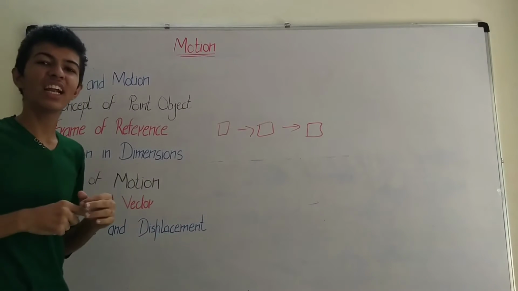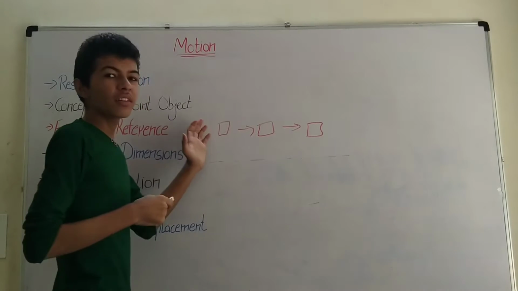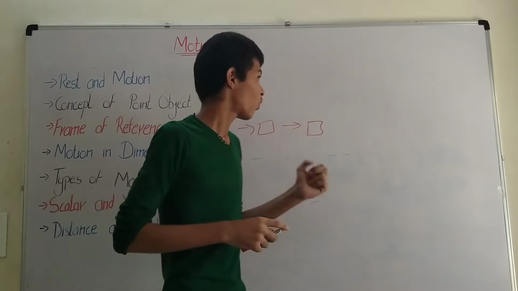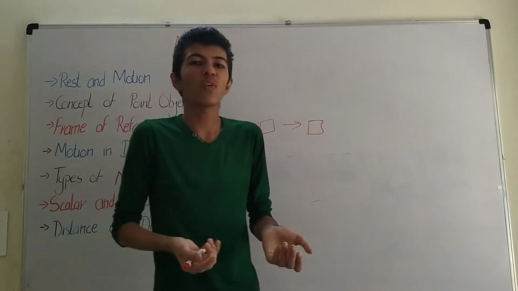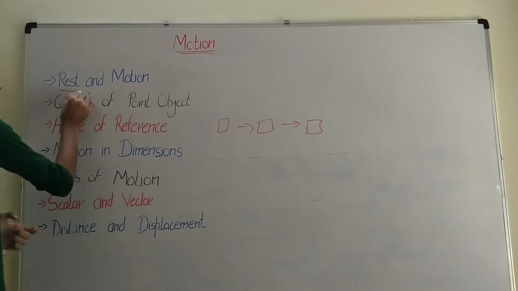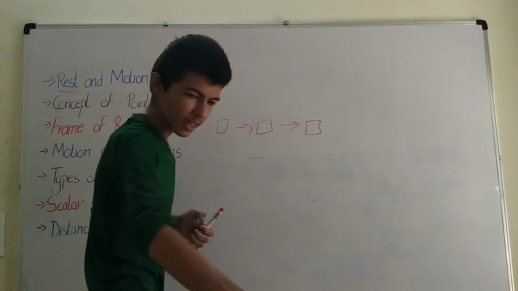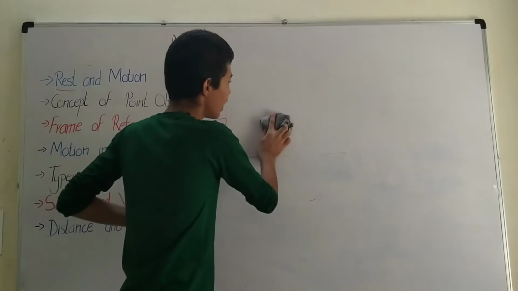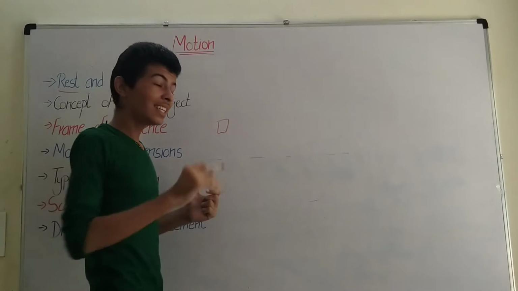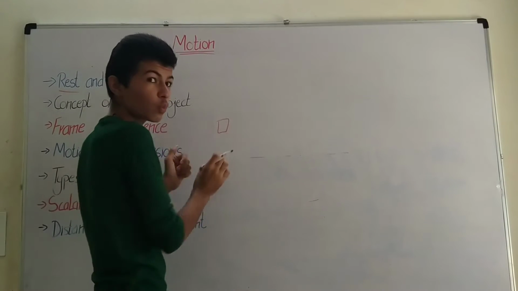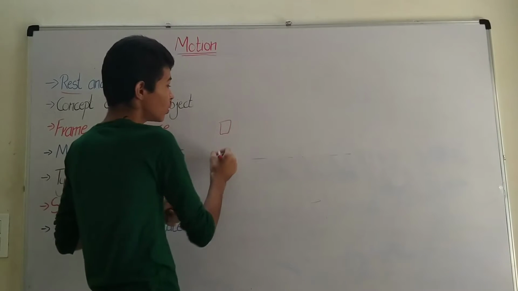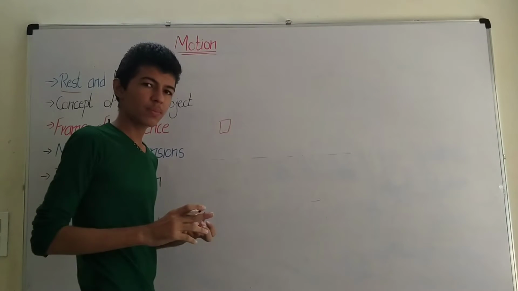Motion is said to be the change in position with respect to time. So what is the opposite of motion? If a body is not moving, it is said to be at rest. So what is rest? Let's take this block. After some time I see it again, but it has not changed its position, so I do not have to turn my head. So this body is said to be at rest.